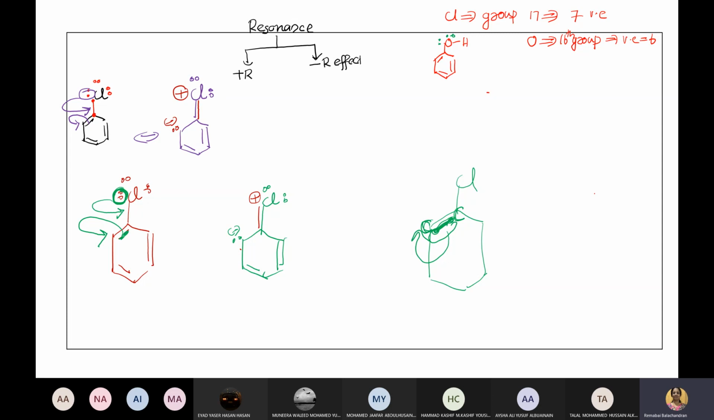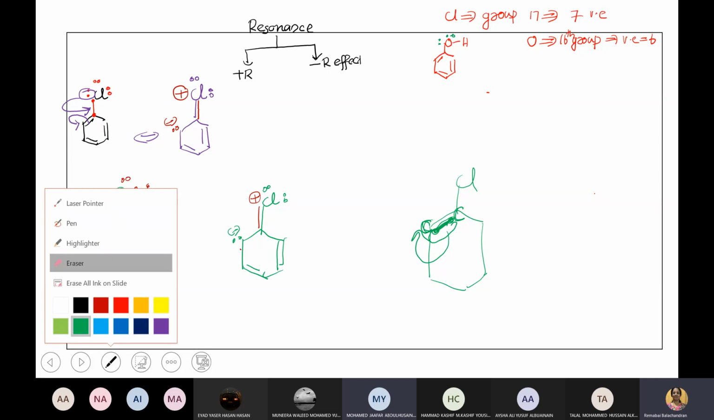Now this carbon is getting the 2 extra electrons, so it is getting negative charge. Electrons are negatively charged, no? So if an atom is getting electrons, it will be negatively charged. If an atom is losing electrons, it gets positive charge. Okay?